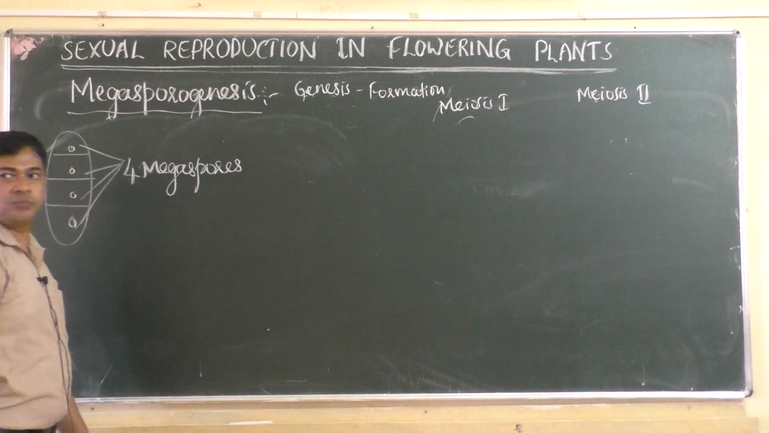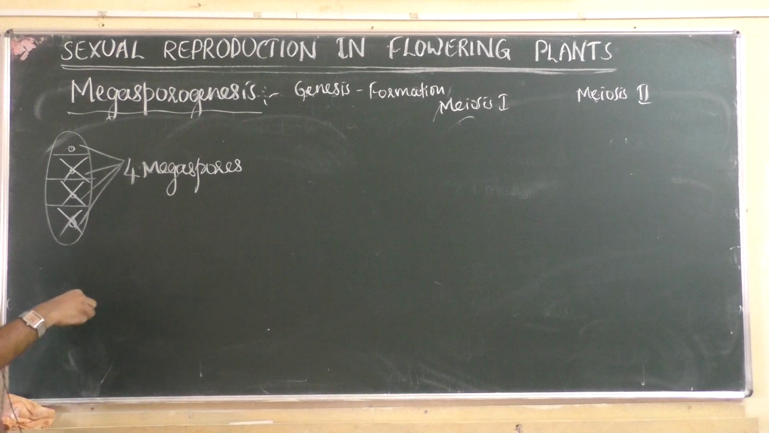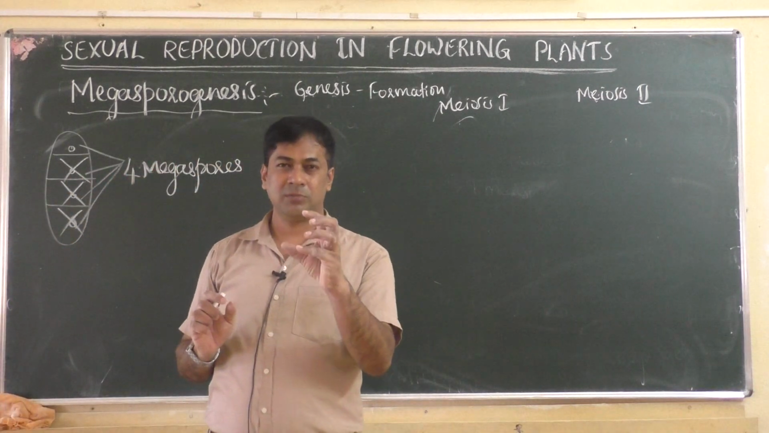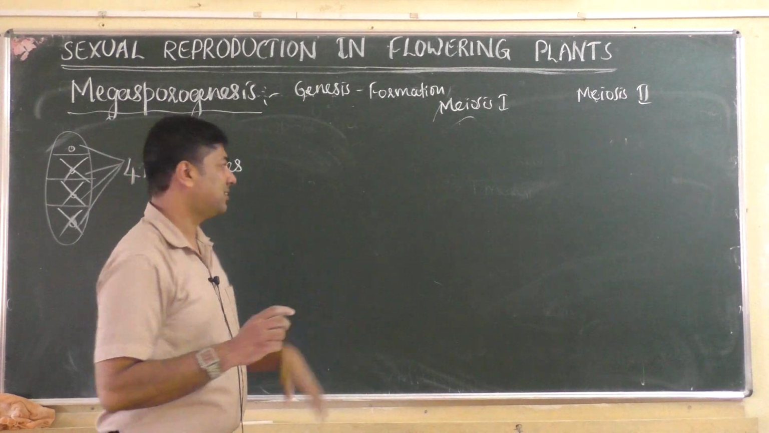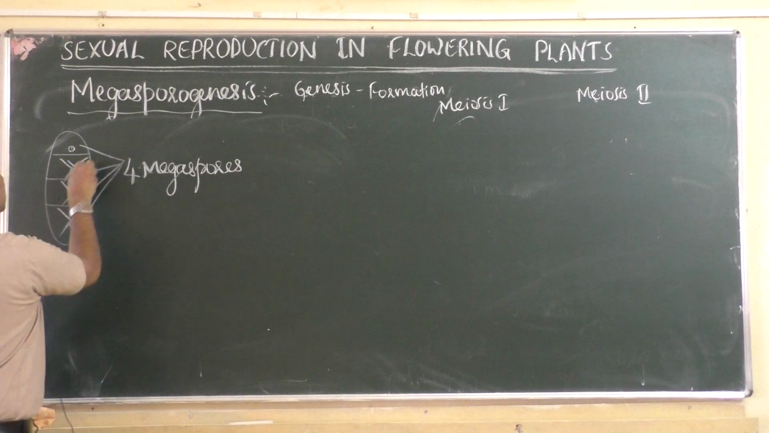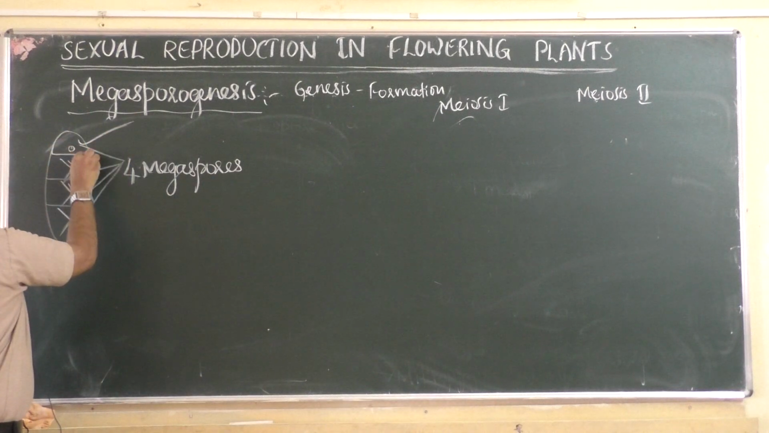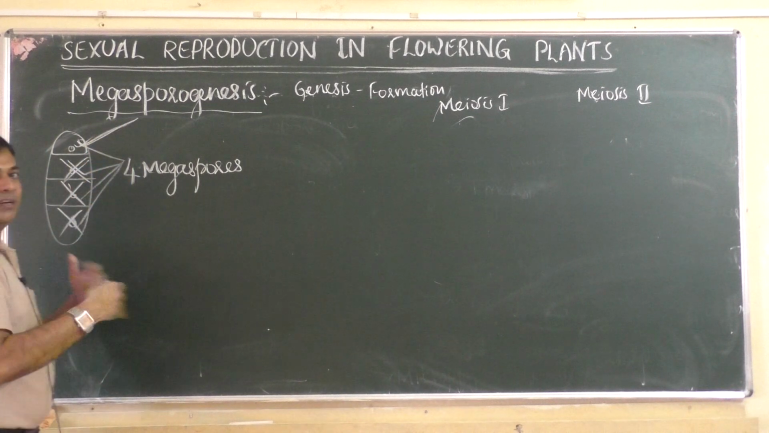And out of 4 megaspores, 3 will disintegrate. 3 will get disintegrated. Means those 3 megaspores will become smaller and finally disappear. So that is what we call disintegration. So 3 megaspores will disintegrate and only 1 remains. You can see the arrow mark. Only this megaspore remains. These 3 will disappear.